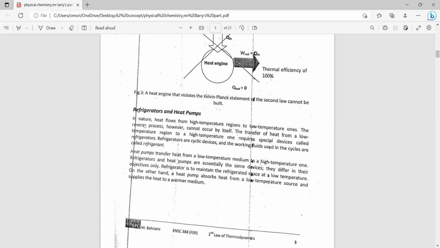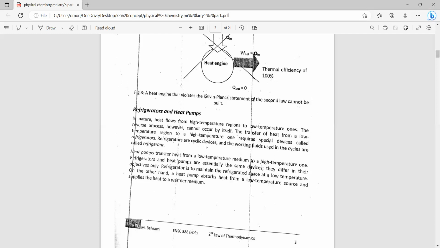Like I said, in nature, heat flows from high temperature regions to low temperature regions. But for refrigerators and heat pumps, it is the reverse process. Heat flows from a cold temperature region to a high temperature region. And for this to happen, an external energy is required.